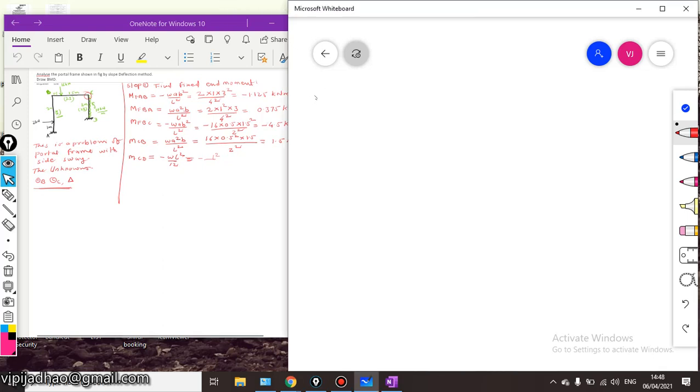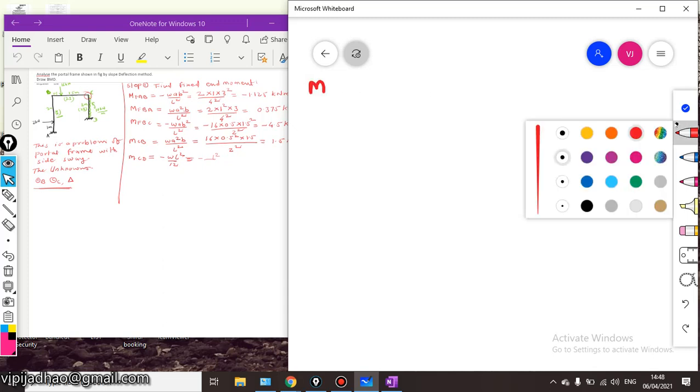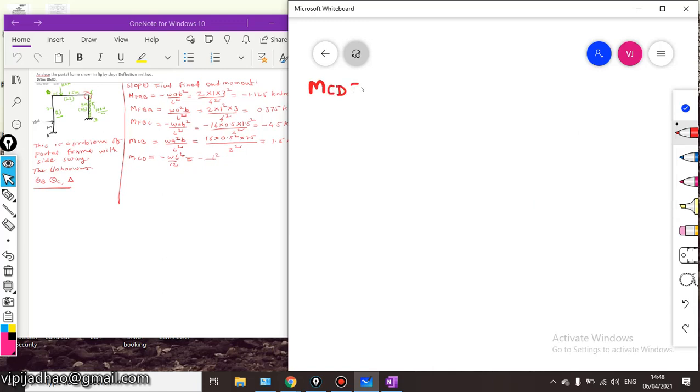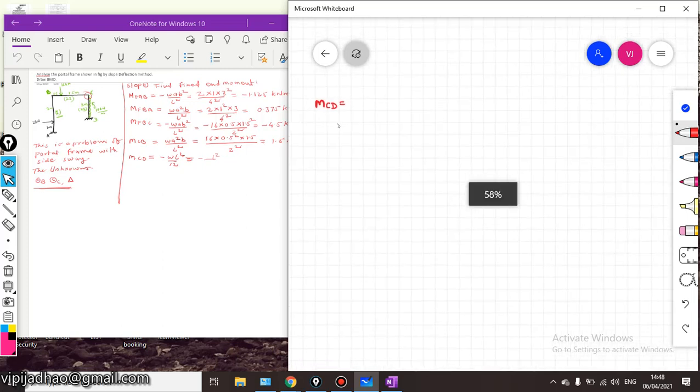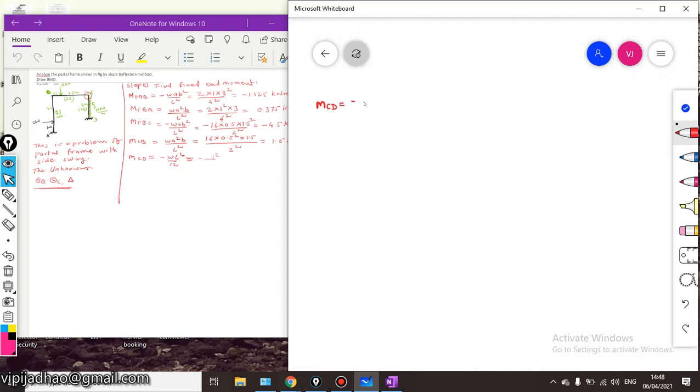We have calculated the values of fixed moments MFAB, BA, BC and CB. For MFCD, the formula will be minus WL square upon 12.